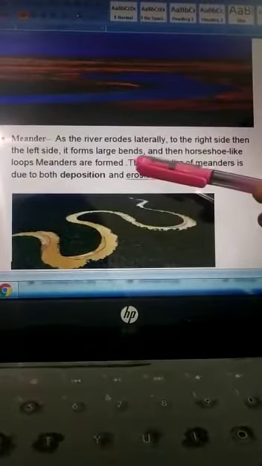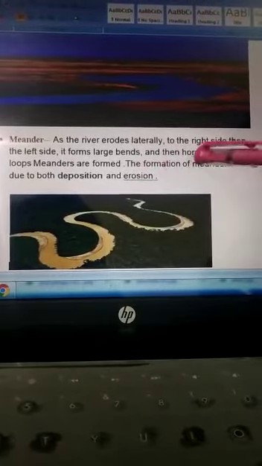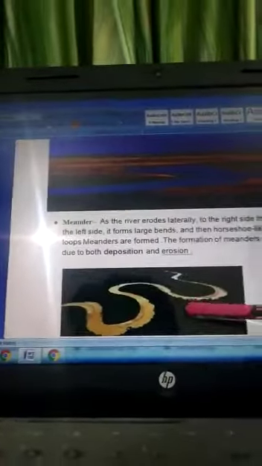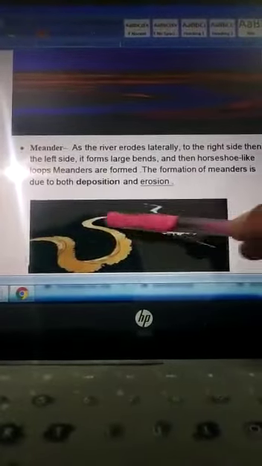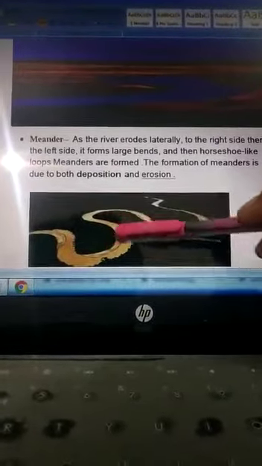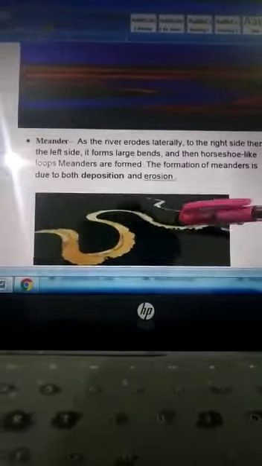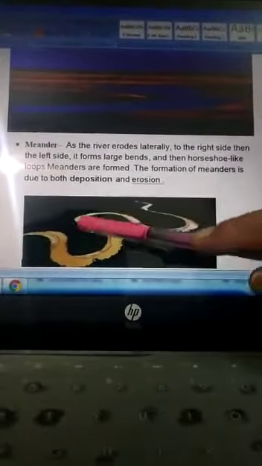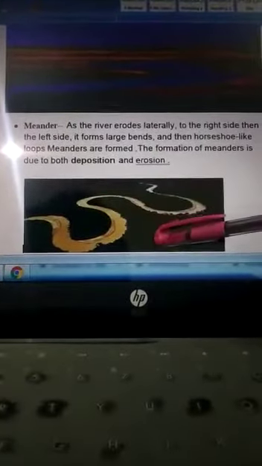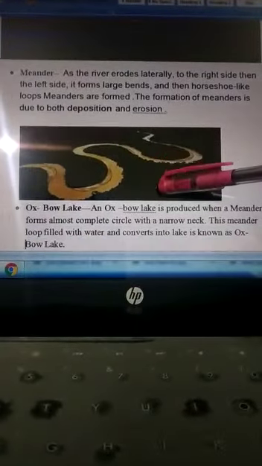The next one you can see is the meander. Here the river erodes the left and right sides of the plain area. It has a horseshoe-like shape, or a loop-like shape. Here the river takes large bends because of both the depositional and erosional functions of the river.